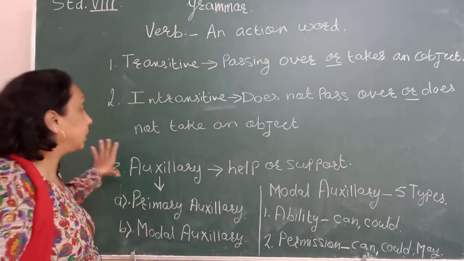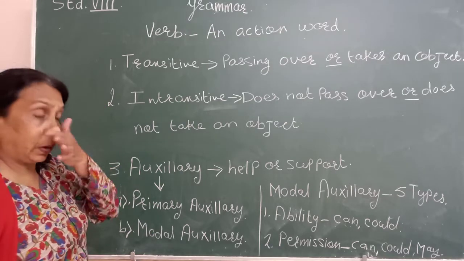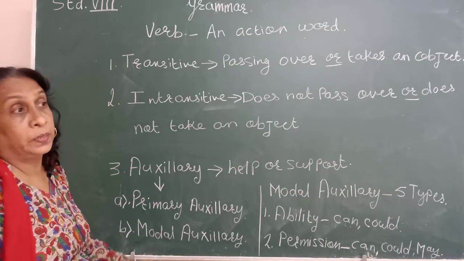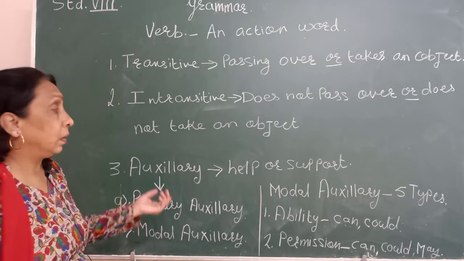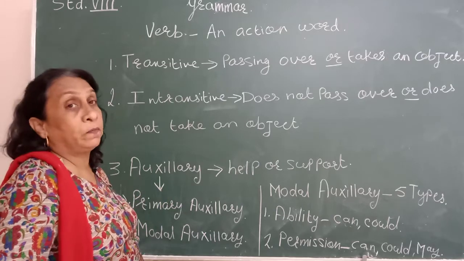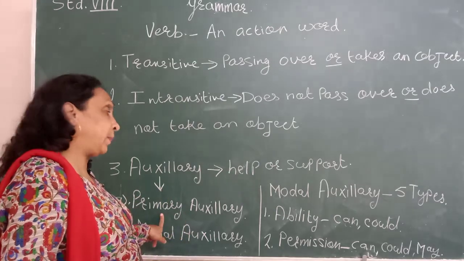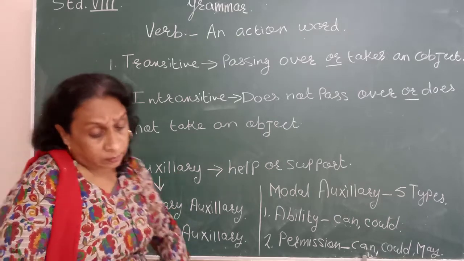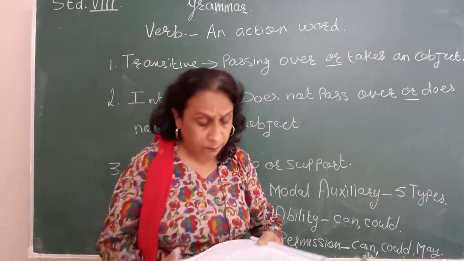Okay. Now auxiliary verbs are verbs that give help or support. Helping words, or they give support to the verb. They are called auxiliary verbs. Now first is primary verb. Primary means be, is, are. These are all verbs, which you can see here in the book. It is there. See here.